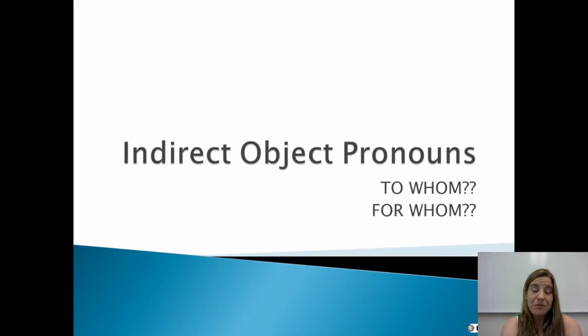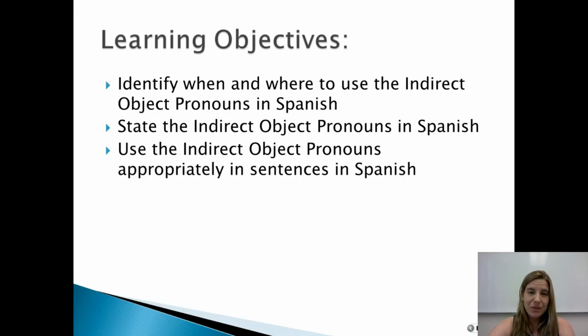To whom and for whom. The learning objectives are that you'll be able to identify when and where to use the indirect object pronouns in Spanish, state the indirect object pronouns in Spanish, and use the indirect object pronouns appropriately in sentences in Spanish.